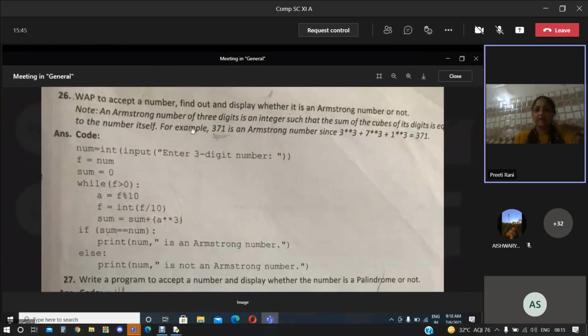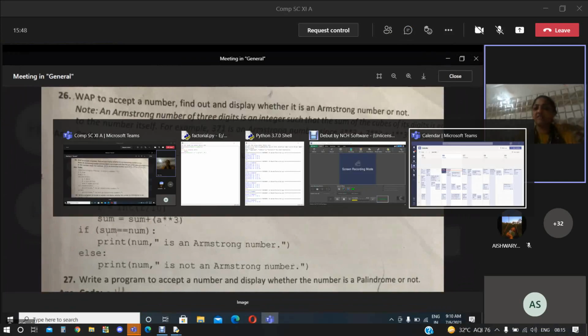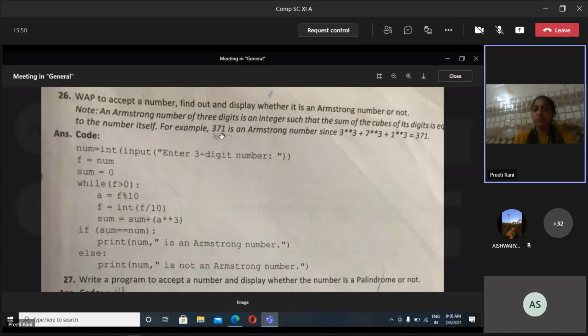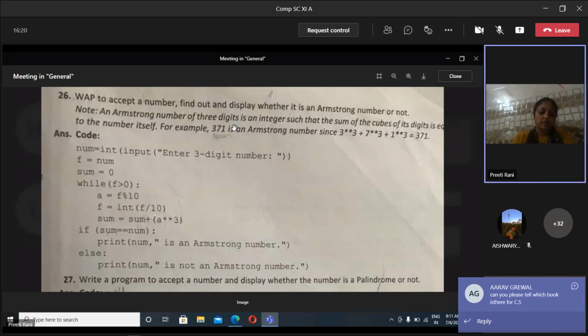If we calculate the cube of the digits of that number and add them, the result will be equal to the original number. Are you getting my point? For example, the number is 371. We are getting its cube: 3 raised to the power 3, 7 raised to the power 3, 1 raised to the power 3. The number will become 371.